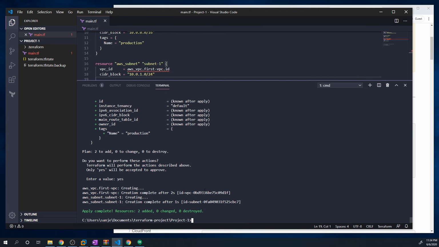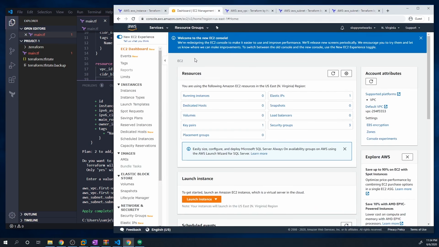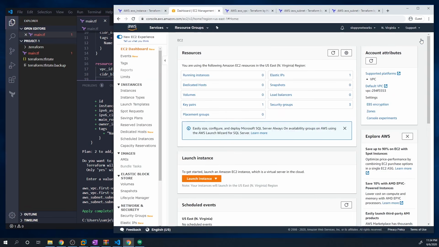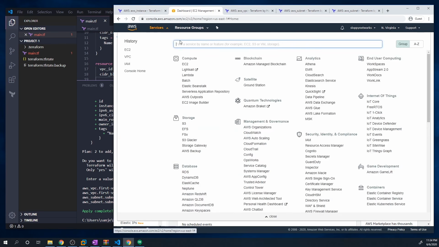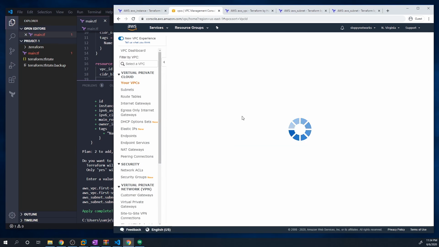Okay, it looks like it's already done. That was super quick. I guess it's really just EC2 instances that take a long time. But if we go back to our dashboard, what is this banner? Who cares? Anyways, let's go to services, search for VPC, and let's take a look.